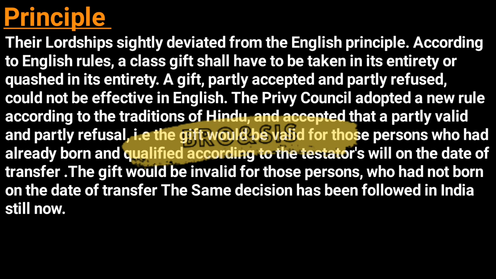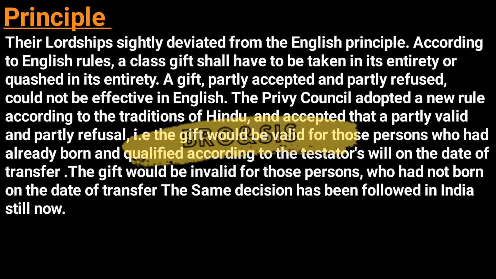Principle. Their lordships slightly deviated from the English principle. According to the English rule, a class gift shall have to take effect in its entirety or be quashed in its entirety. A gift partly accepted and partly refused could not be effective in English law. The Privy Council adopted a new rule according to the traditions of Hindu law and accepted a partly valid and partly refused gift.